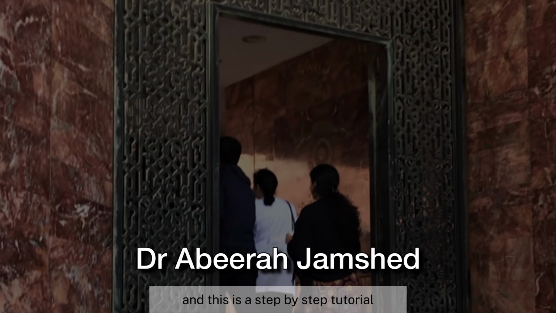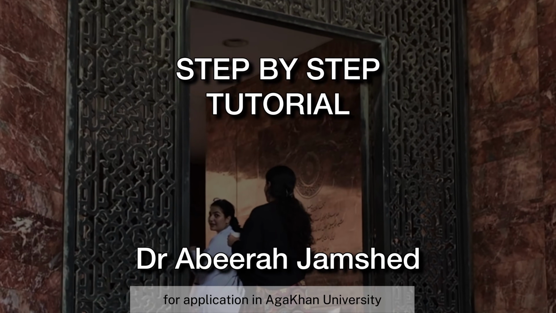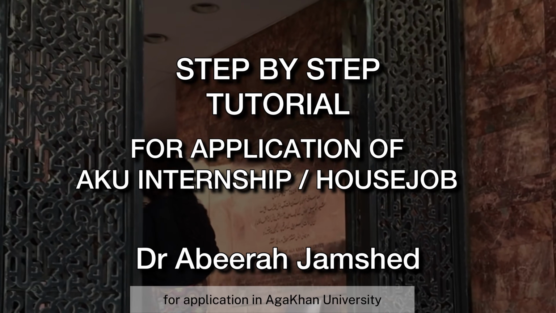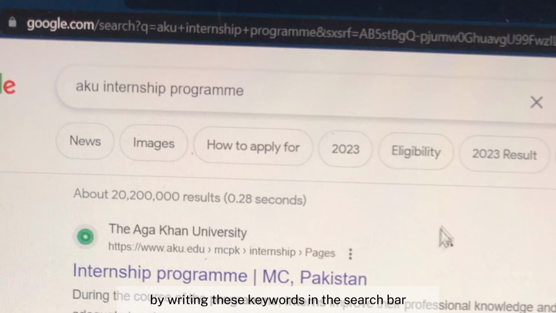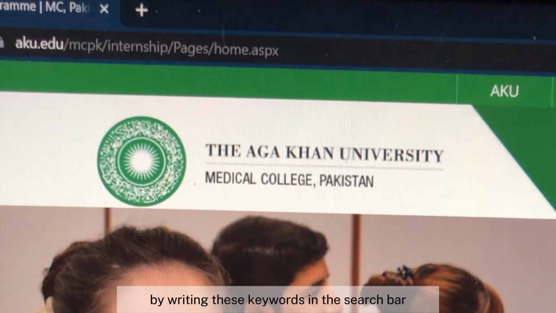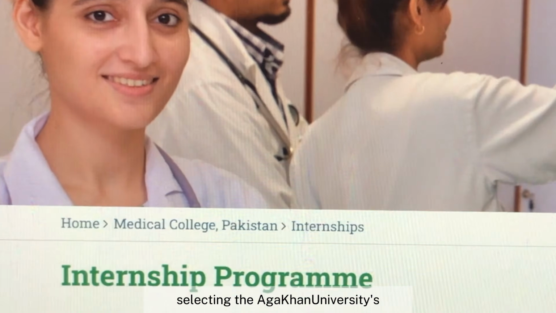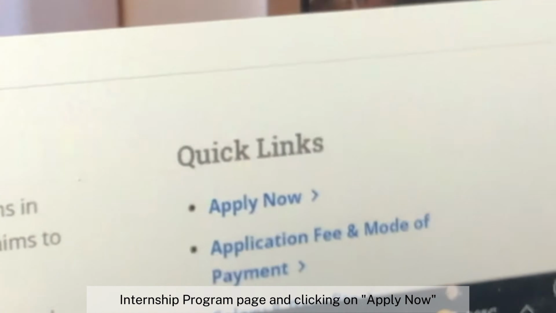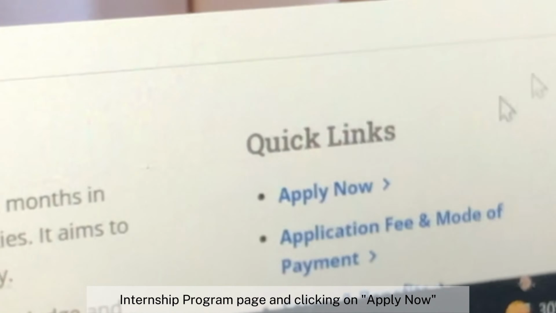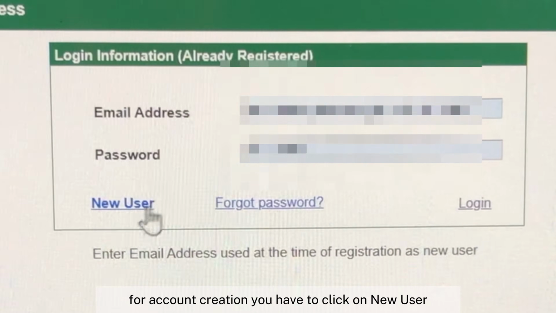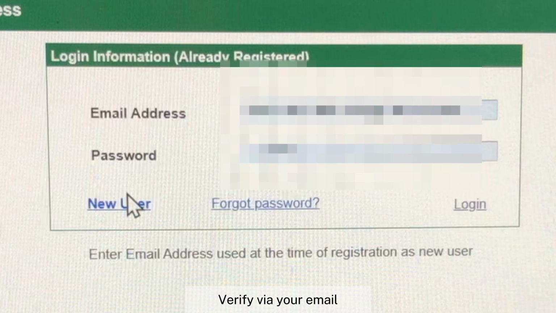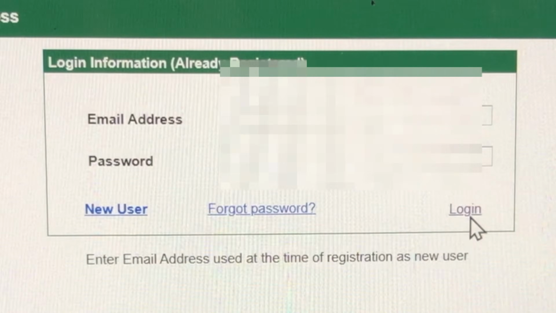I am Dr. Abira Jamshed and this is a step-by-step tutorial for application in Aga Khan University for internship or house job. To start off, write these keywords in the search bar, select the Aga Khan University's internship program page and click on apply now. For account creation, you have to click on new user, verify via your email and then log in with all the credentials.